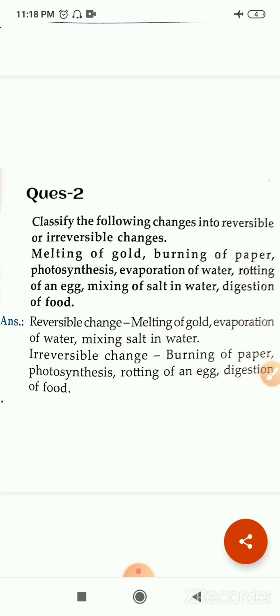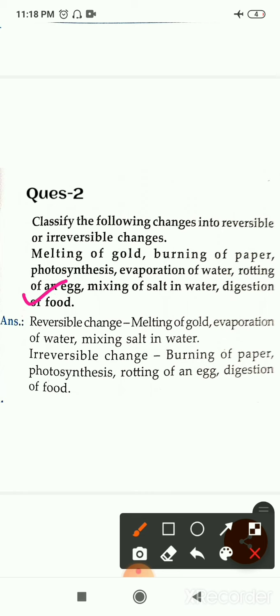Rotting of an egg. If the egg gets rotten, then obviously you cannot get the original egg again, right? So this one is the irreversible change.